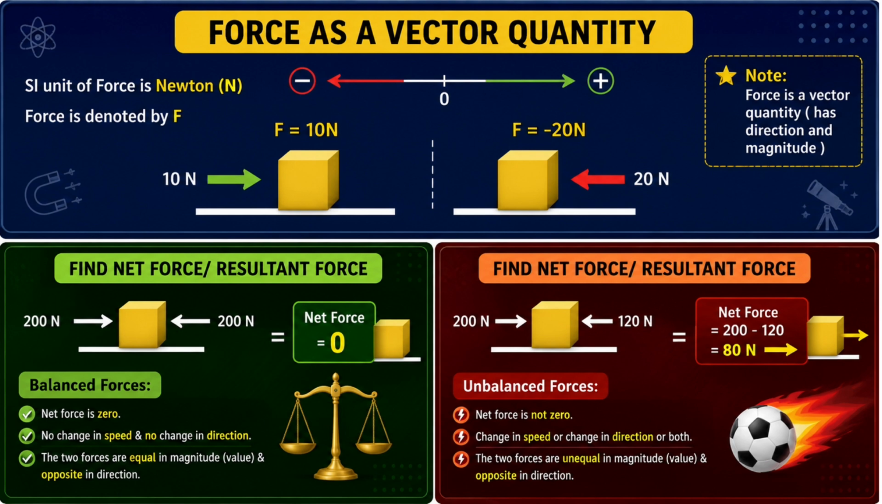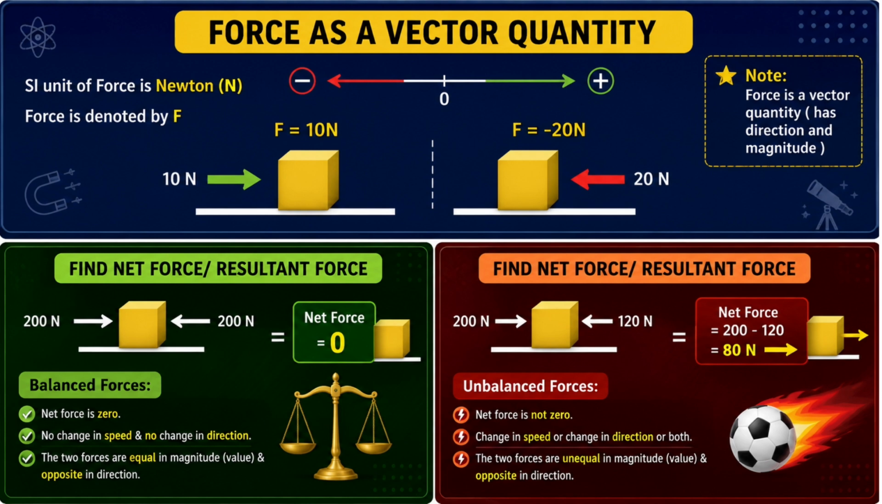There is no change in the speed or direction of the object. The two forces are equal in value but opposite in direction. Now unbalanced force. Now look at the red box.